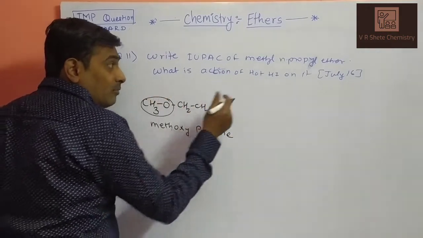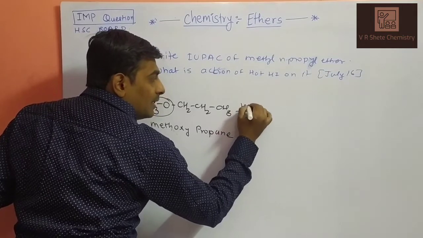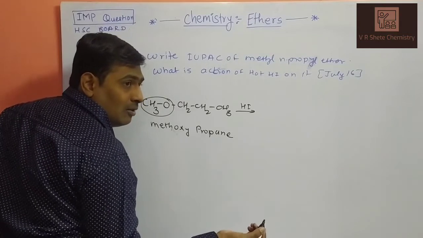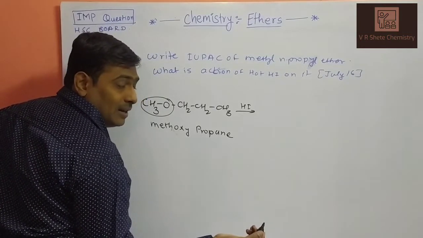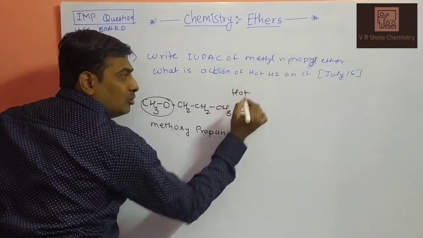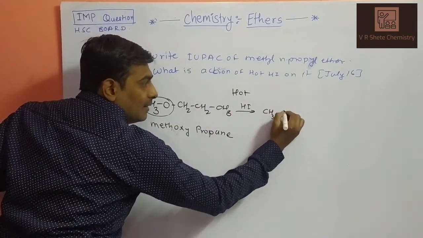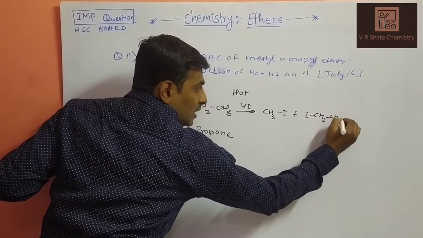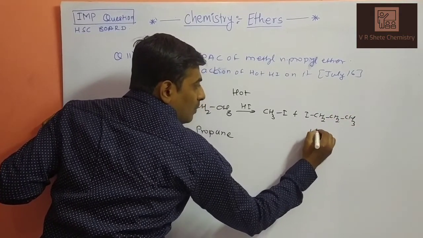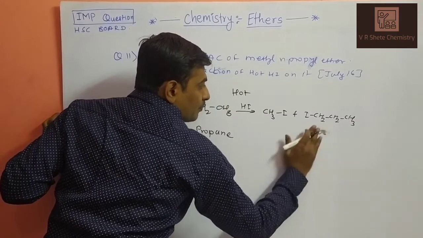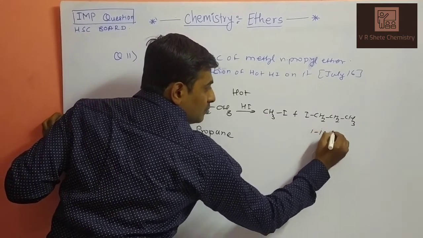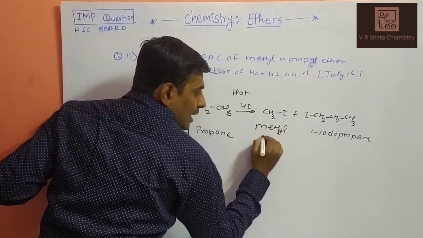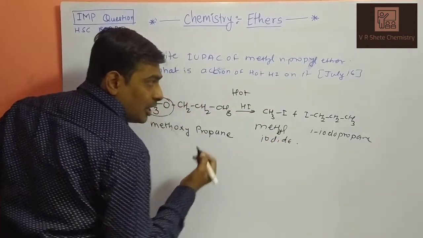IUPAC name will be methoxypropane. What is the action of hot HI? Very simple. HI gives two types of reactions, cold HI and hot HI. Cold HI will form one alcohol and one alkyl halide. But in the hot condition, both will be alkyl halides. So CH3I plus ICH2CH2CH3. This is your 1-iodopropane, and methyl iodide.